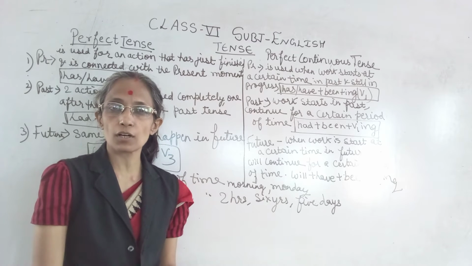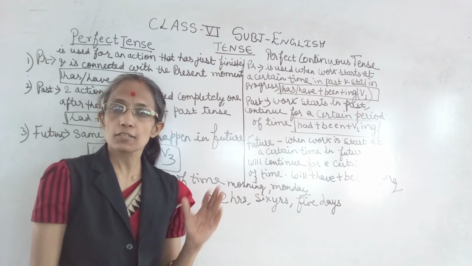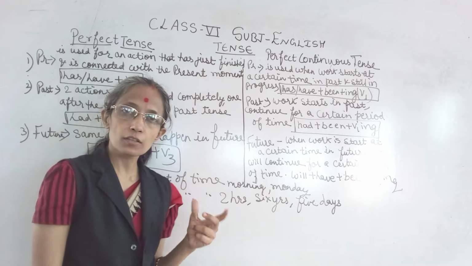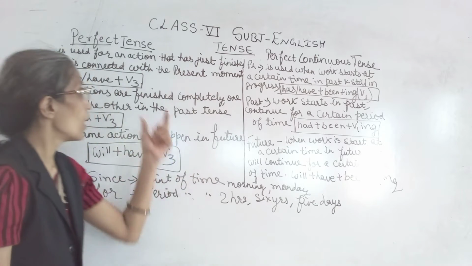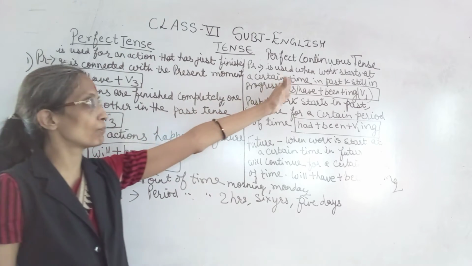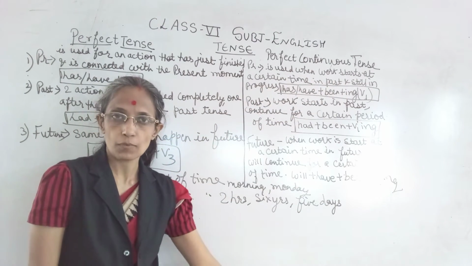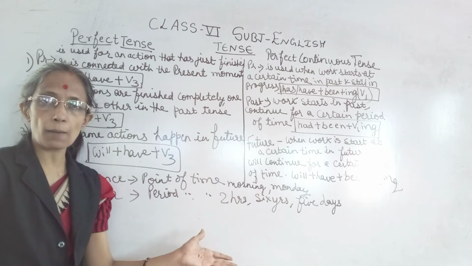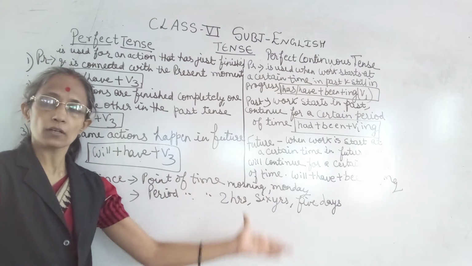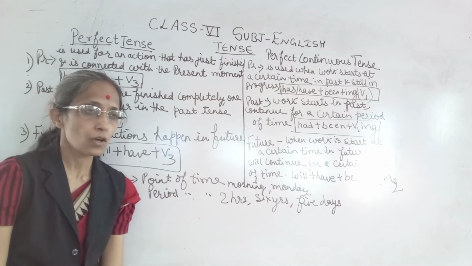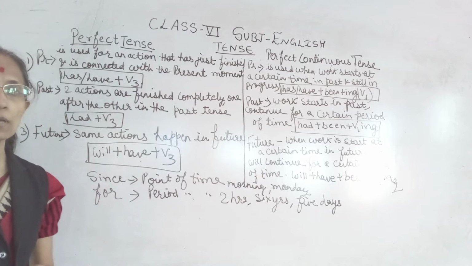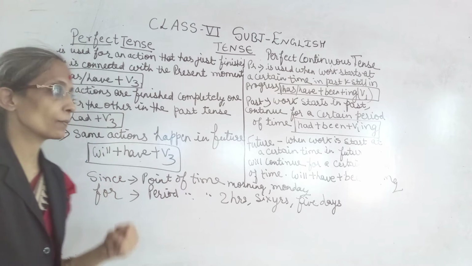In previous lecture I explained you about simple tense and continuous tense. In this class I will explain you about perfect tense and perfect continuous tense. Okay, you have to remember the rules only. Don't mug up, only remember the rules and you can solve the exercise. First is present perfect tense. What do you mean by present perfect tense?